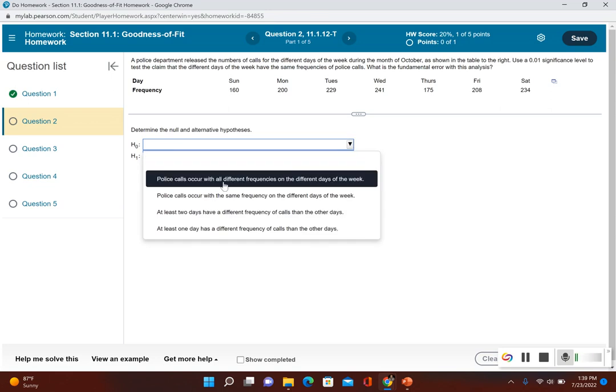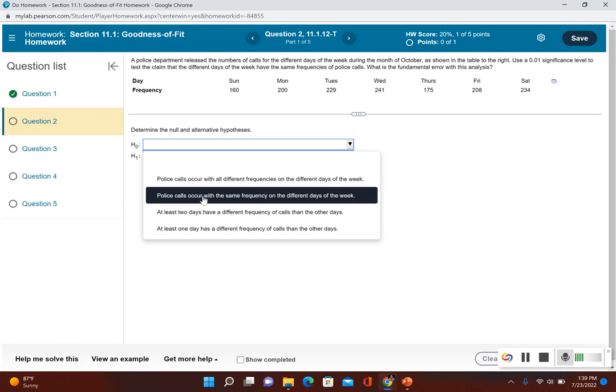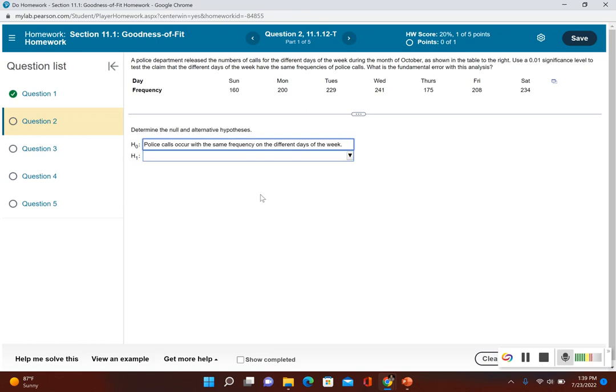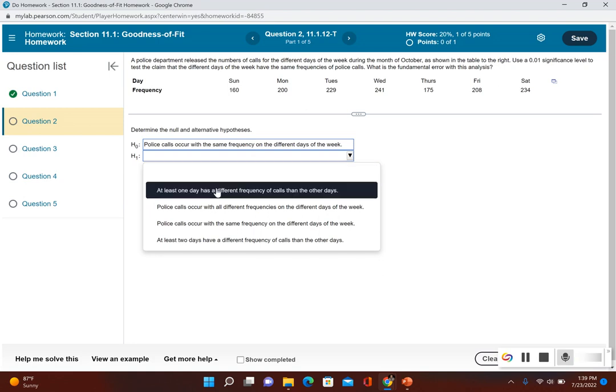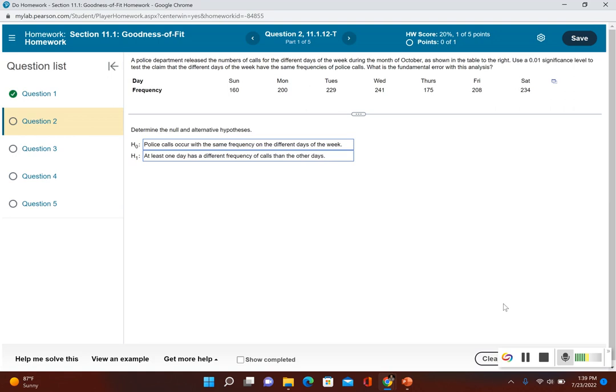So the police calls occur with all different frequencies. Police calls occur with the same frequency on the different days of the week. So that's our original claim. And now the alternative hypothesis is that the observed frequency does not fit the claimed distribution. So in order for the claim not to be true, at least one of them would be different. At least one day has a different frequency of calls than the other days. Okay, let's go ahead and check our answer real quick.